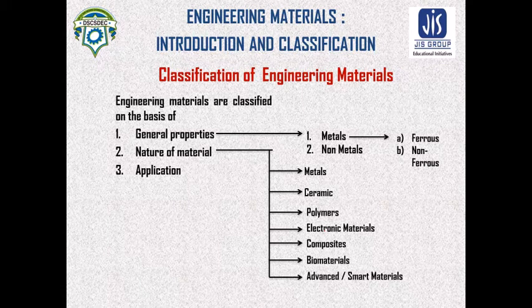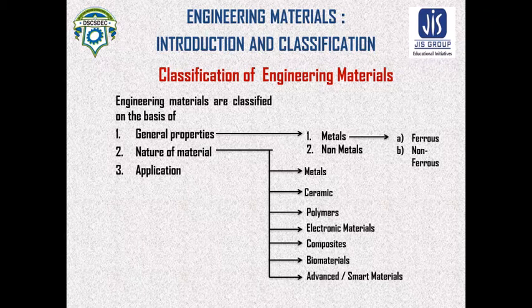Similarly, in case of composite materials, particulate composites, that means small particles embedded in a different material, is one type of composite. Next one is laminate composite. So particulate composite, laminate composite, and fiber reinforced composite are the types of composite material.